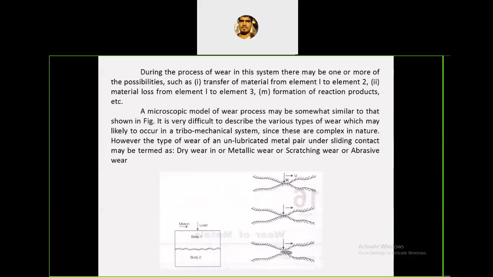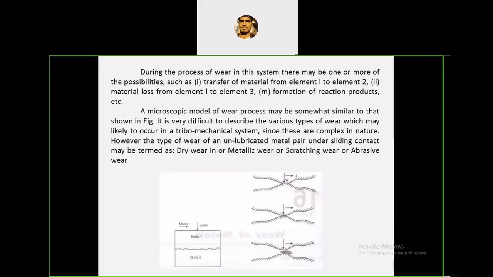That is one case. The second case is material lost from element 1 to element 3. Element 3 means the lubricant or any foreign particles between the two surfaces. Surface 1, surface 2, and between them there is another element called lubricant. The lubricant may have contamination of dust particles. That is the element. Because of element 1 and element 3, or element 1 and 2, there may be chances of formation of reaction products, like it may be chemically reactive. That chemically reactive surface produces byproducts because of the chemical reaction, and those byproducts may cause the wear.